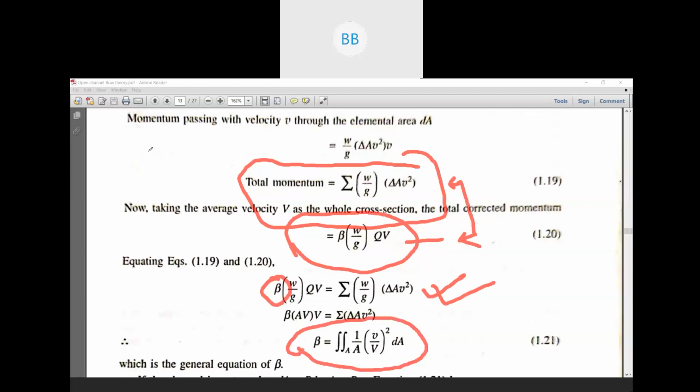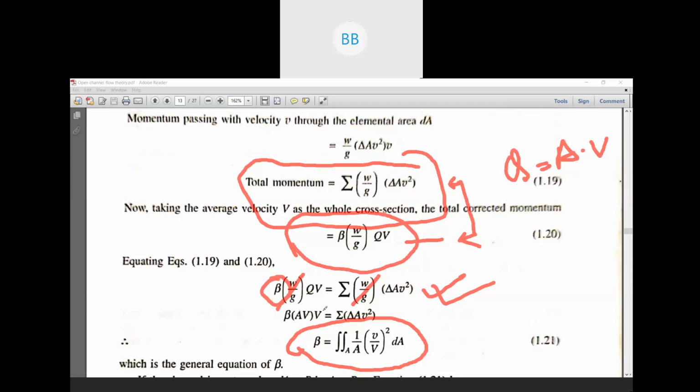Simple mathematics. Okay, so definitely the specific weight by gravity and specific weight by gravity will be cancelled out. In place of discharge, they have written area into velocity. We all know discharge is equal to area into velocity. So that's why beta is multiplied by area into velocity. In place of discharge, they have written area into velocity.